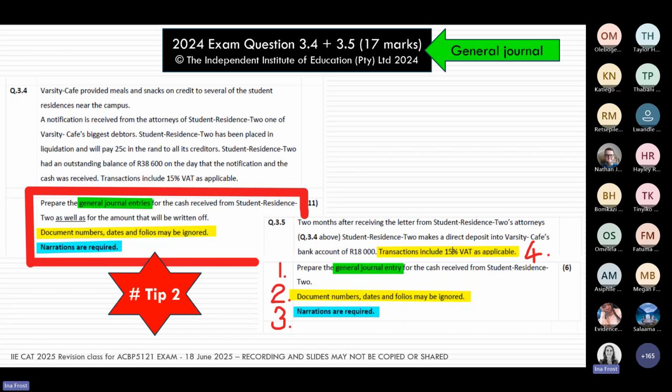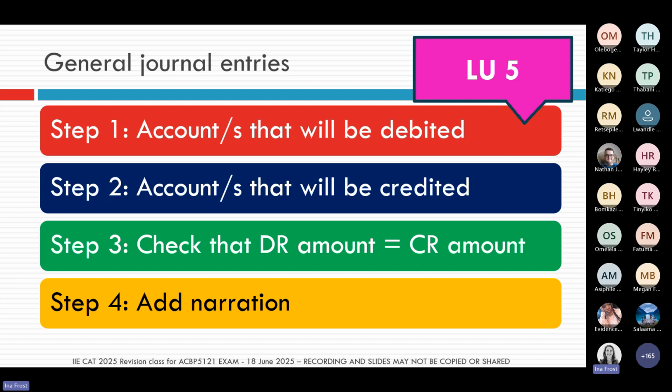So they're giving you a little hint already to say, don't forget about VAT when you do your entries. Earlier this morning, we said that when we do a general journal entry, you have to think in terms of your steps. I think you'll see this is a theme through all of my slides. I love steps, because if we do our steps, that means we're getting all our marks. So for general journal entries, the first thing you have to write down is what general ledger account must be debited.